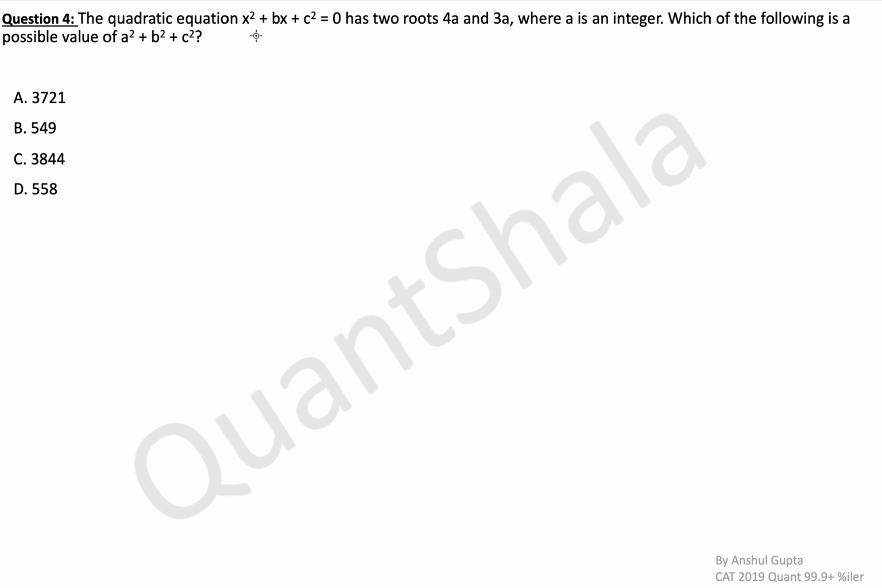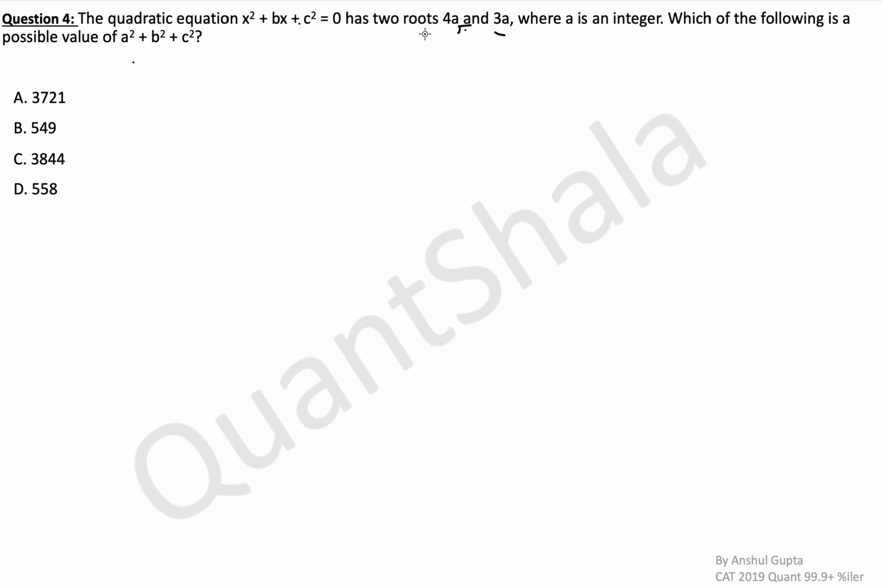A quadratic equation x squared plus bx plus c squared has two roots, 4a and 3a, where a is an integer. Okay, so again we have a is an integer. When we are given that any variable is an integer, the question becomes very easy, because the number of cases is very limited now. Which of the following is a possible value of a squared plus b squared plus c squared? So a is coming from here, b and c are coming from the quadratic equation.